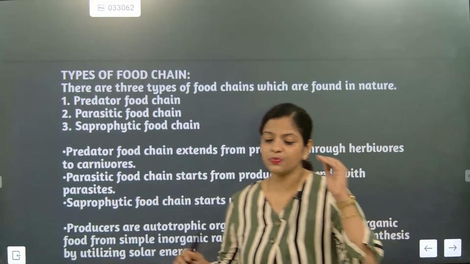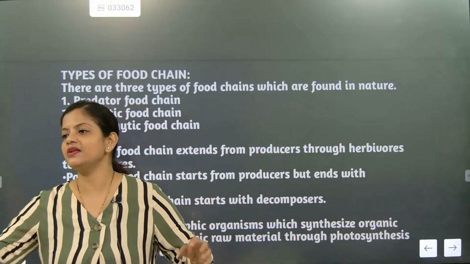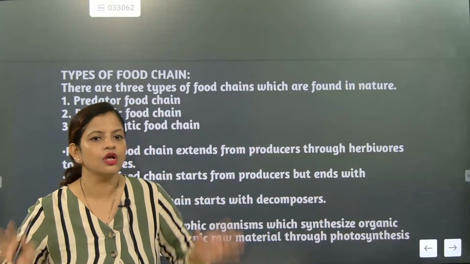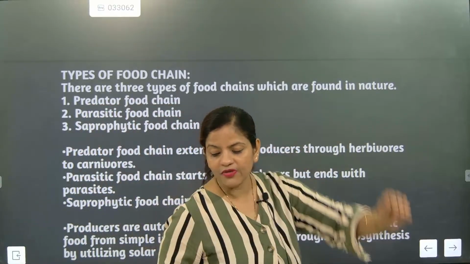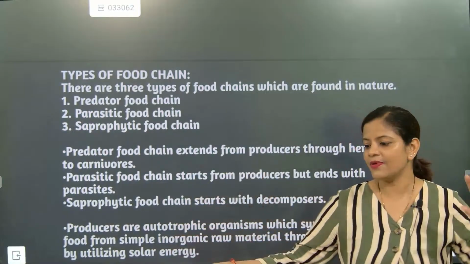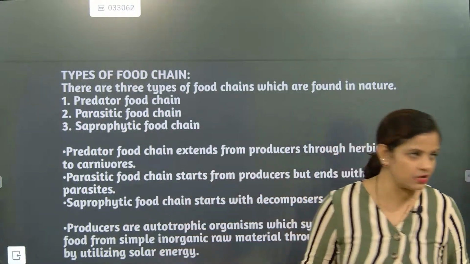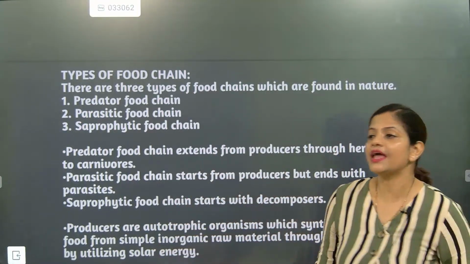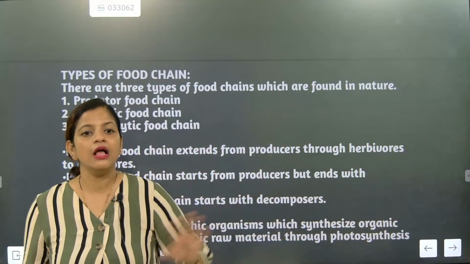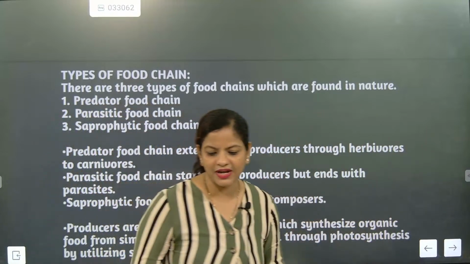Now, beta, what is a predator? Predator means one who kills the other. Understood? So in that food chain you will be finding only killers. In short, it is the one who kills the other one. One will be eating the other one, that part we always see. That is the predator type.